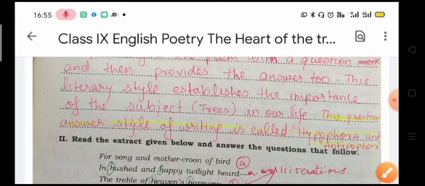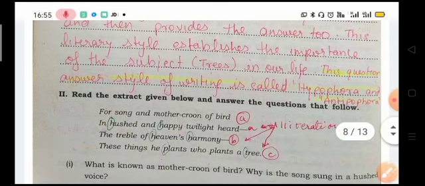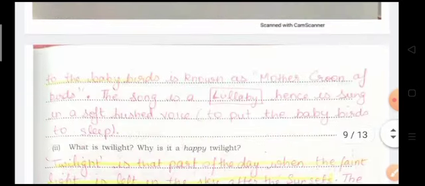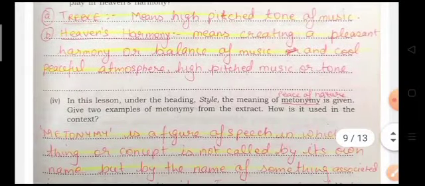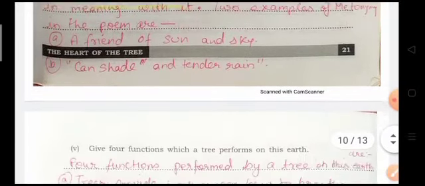Now here we are given many more extracts and the questions related to those extracts. So try to do it yourself.